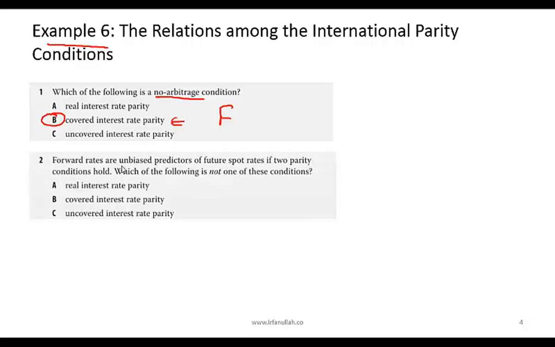Forward rates are unbiased predictors of future spot rates. Future spot rates is the expected spot rates in the future. If two parity conditions hold, which of the following is not one of these conditions? The correct answer is actually A. Real interest rate parity says that the real interest rates are the same in two different countries. Whether or not this holds does not impact the statement over here. For forward rates to be an unbiased predictor of expected spot rates in the future, then both covered interest rate parity and uncovered interest rate parity need to hold.